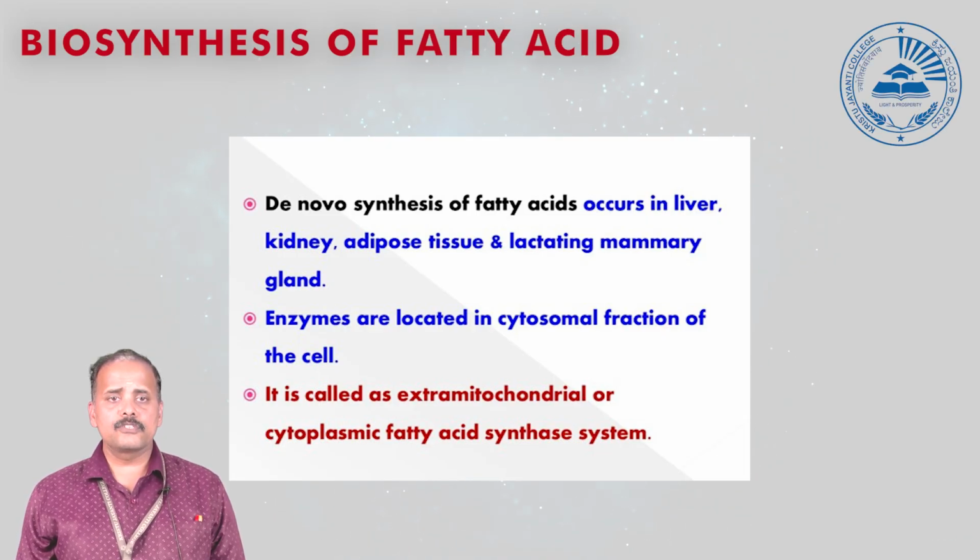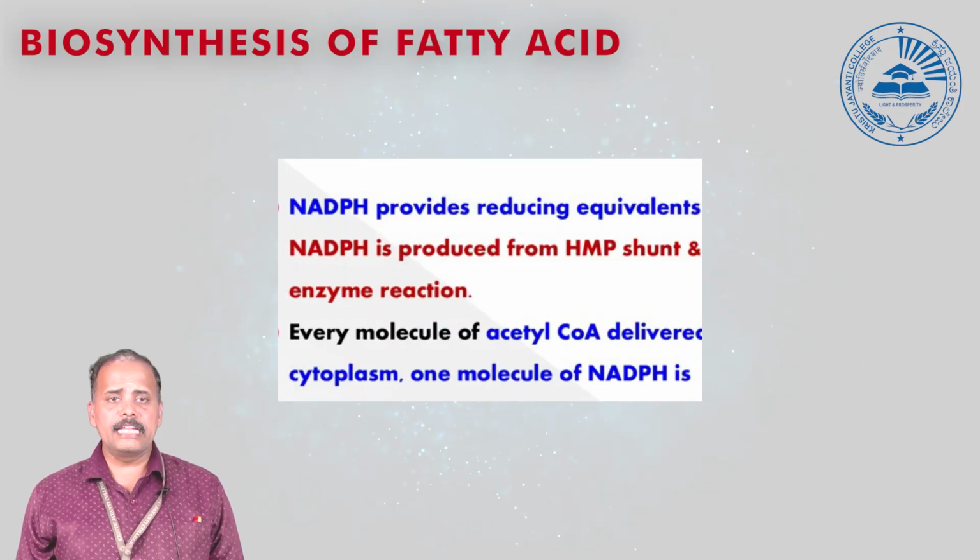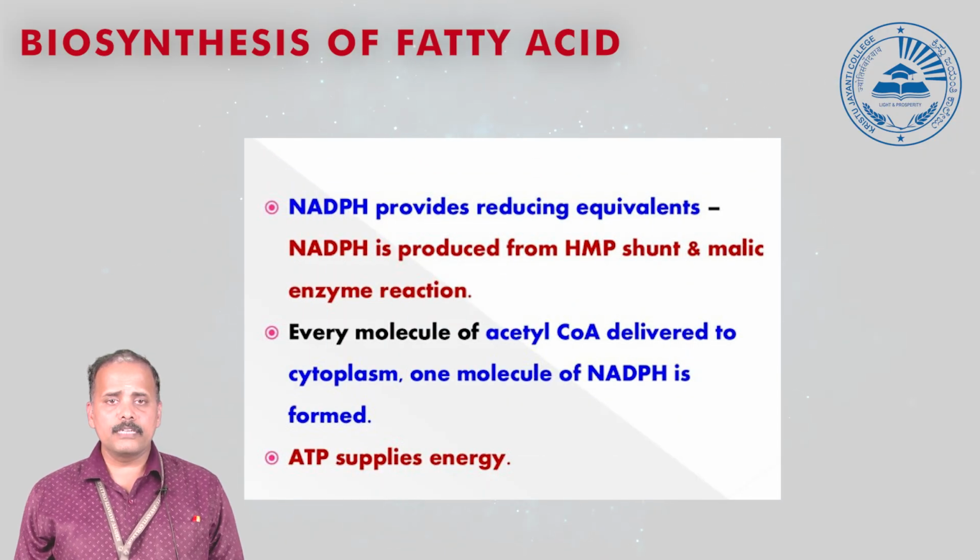The main source of reducing equivalents is NADPH, which is mainly obtained from the HMP shunt. For every molecule of acetyl CoA delivered to the cytoplasm, one molecule of NADPH is formed, and ATP supplies the energy. So that is how this is connected.